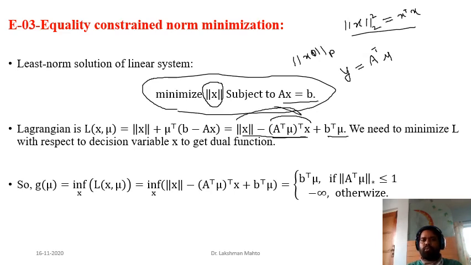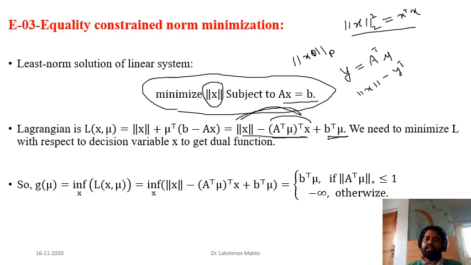We observe x in these two terms, so we need to minimize this part, and the last part is independent of x. So optimization with respect to x is not going to affect the last term. We need to optimize these two terms, that means minimize norm of x minus y transpose x.